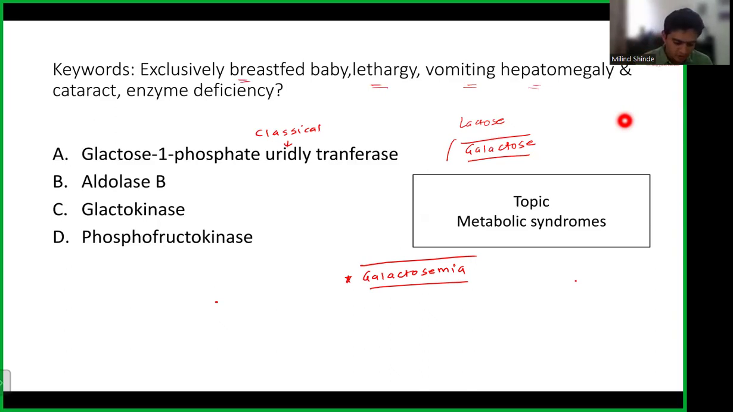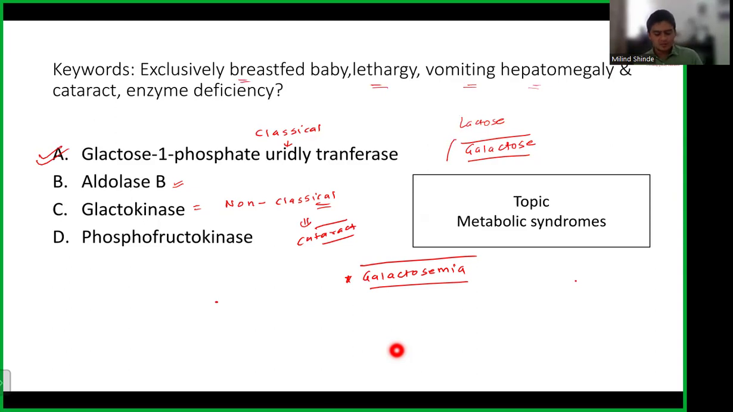There is aldolase B. So aldolase B is also another exam. Whenever we talk about fructosemia, so we have a fructose 1,6-bisphosphatase enzyme. It is another name of that. Okay. You have galactokinase, which causes non-classical galactosemia. It causes non-classical galactosemia, a very mild disease where you see cataract as the only manifestation. Only manifestation is cataract. Okay.